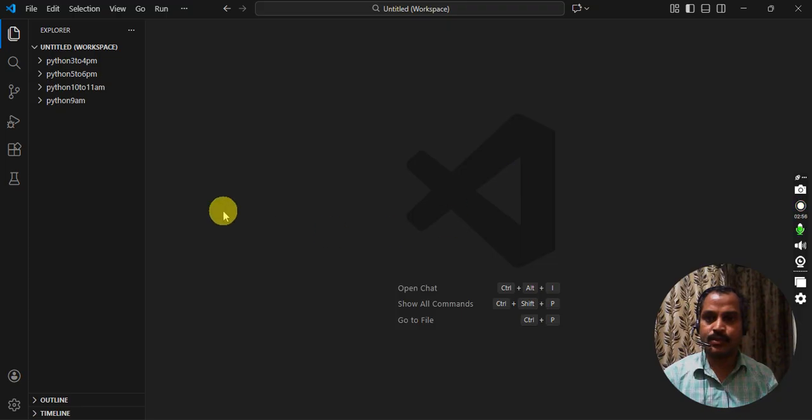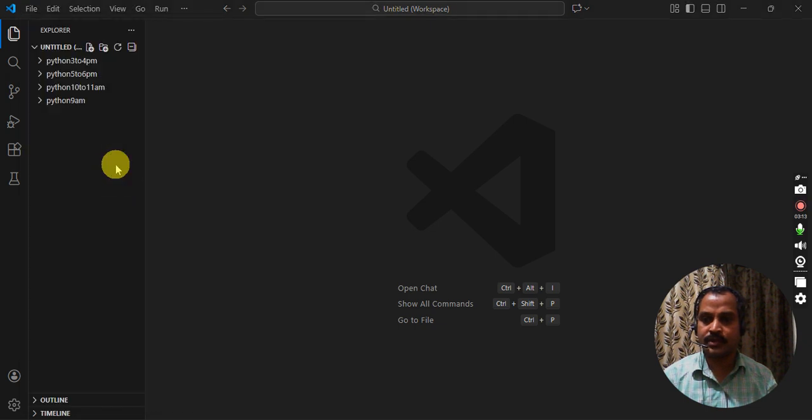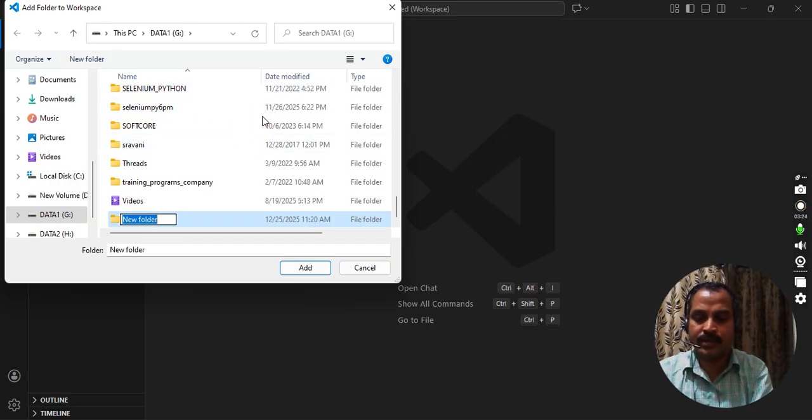See, this is a VS Code environment. This is one IDE for developing Python programs. First of all, we need to add one folder to this workspace. So how to add? First go to the File option and click Add Folder to Workspace. Here in the G drive I create one folder. New Folder is an option, just click it, and give the folder name Python works. Then click the Add button.